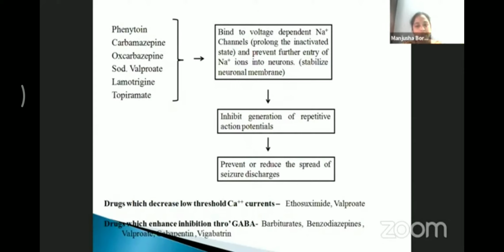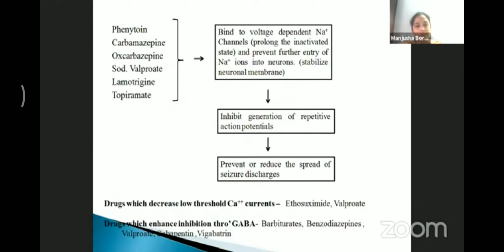And alternative drugs or second line drugs are gabapentin, lamotrigine. In absence seizure, ethosuximide is considered the first drug of choice, and the alternative drug is clonazepam. In myoclonic seizure, valproic acid is the first drug of choice and clonazepam is the alternative drug of choice. And we'll discuss the status epilepticus step-by-step treatment plan.